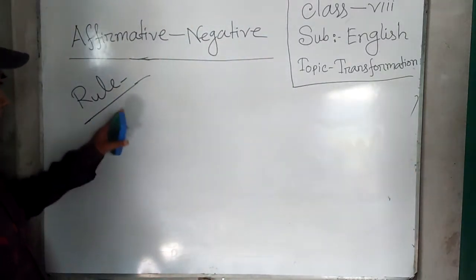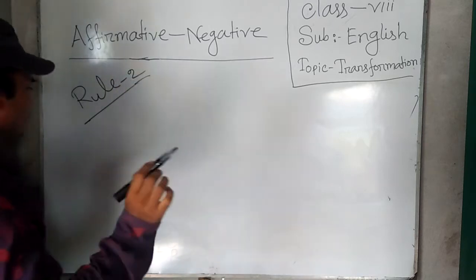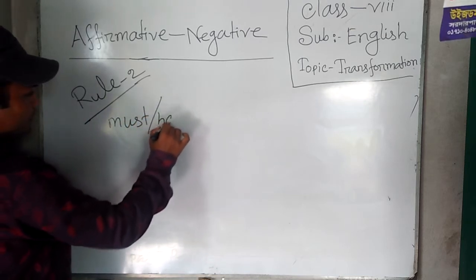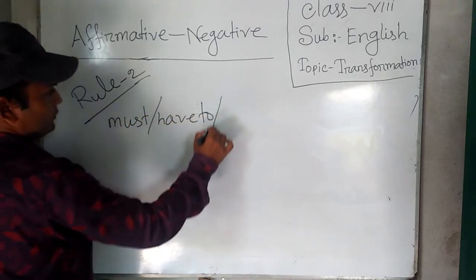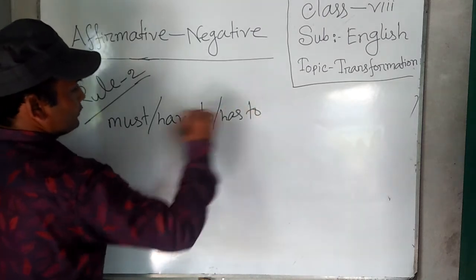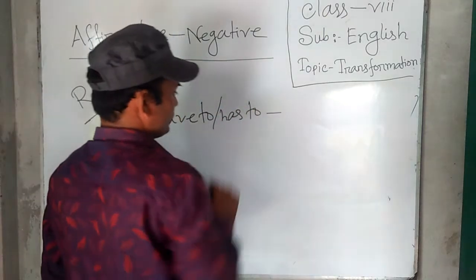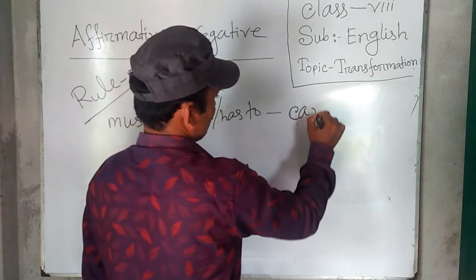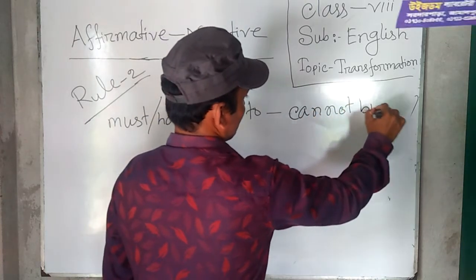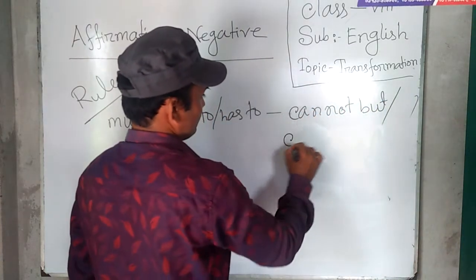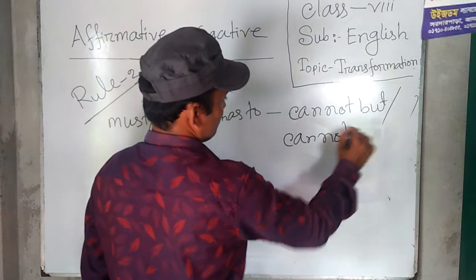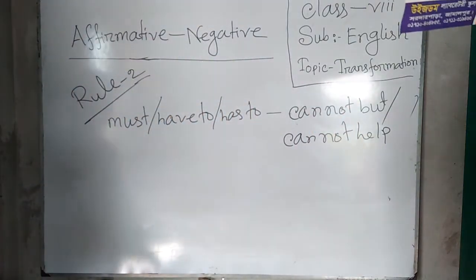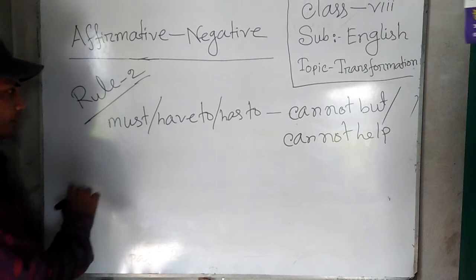Okay, dear students, rule number 2. If we find must, have to, has to in the affirmative sentence, we should use cannot but for must, have to, has to. For understanding I am giving an example.